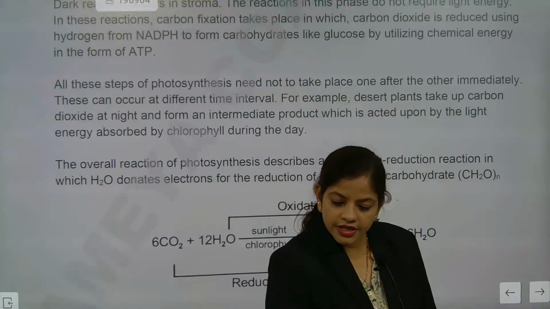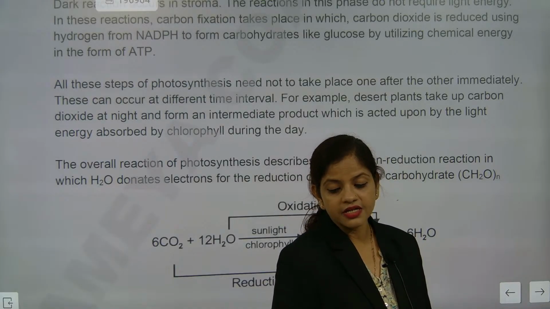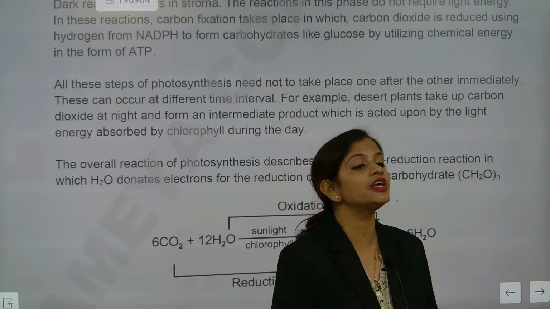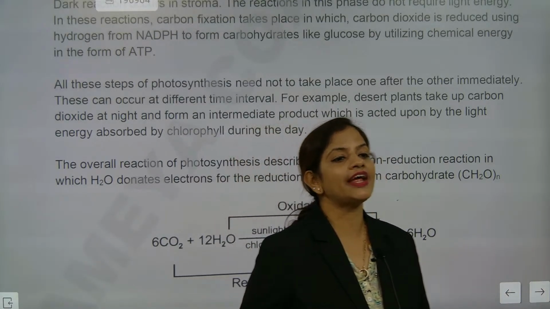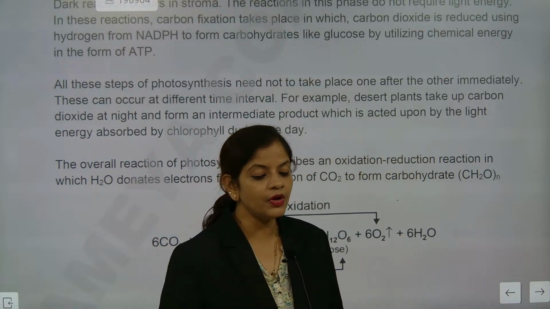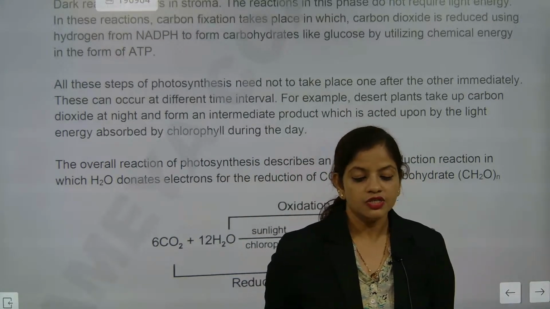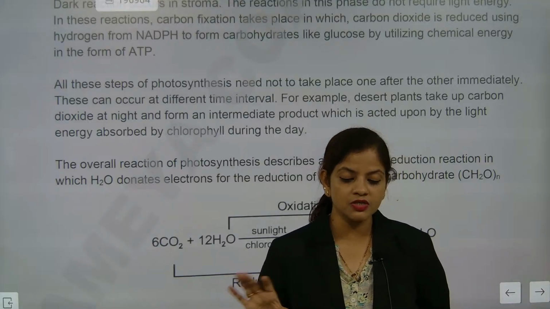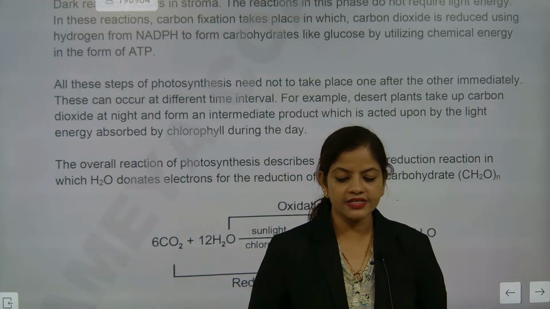Very good, they do CAM. Yes, Sanjay has written the answer. They absorb carbon dioxide, so they are absorbing carbon. Their stomatal pores will be open in the night, and they will do photosynthesis in the morning. So the simultaneous process of photosynthesis does not take place every time. Got it? In the desert, it is not there.